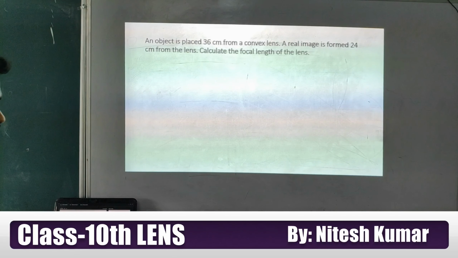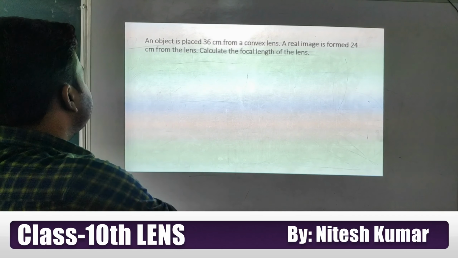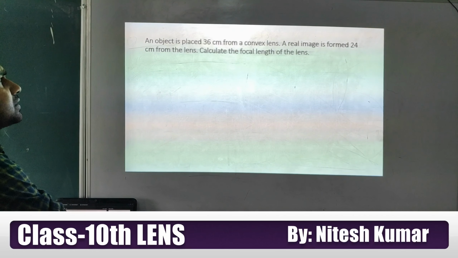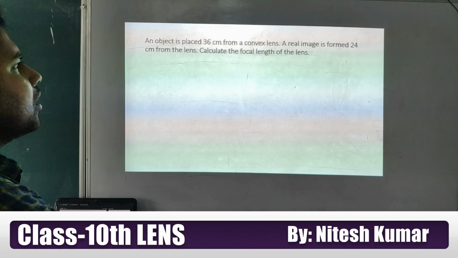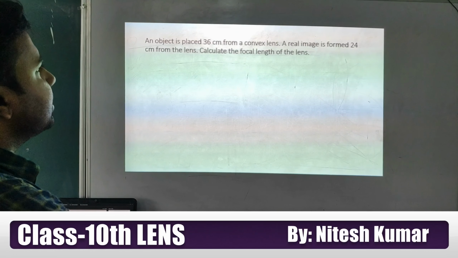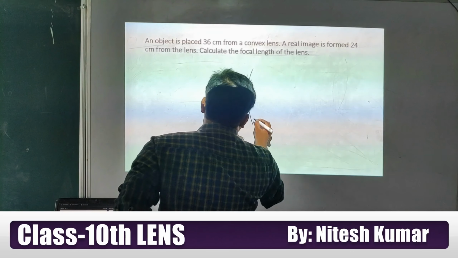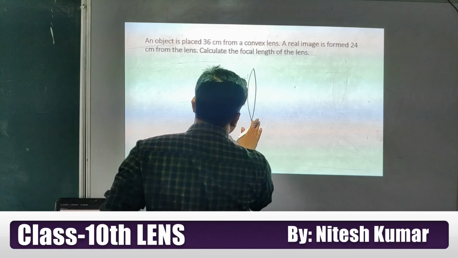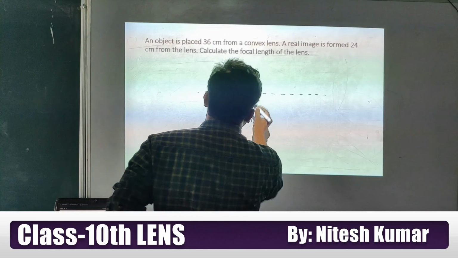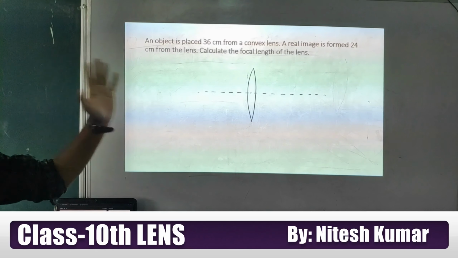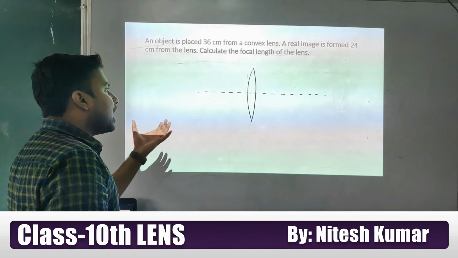Now student, I am going to discuss a few questions based on this lens topic. The first question is: an object is placed 30 centimeter from a convex lens. A real image is formed 24 centimeter from the lens. Calculate the focal length. First thing, draw the diagram, don't just start with the formula. Why am I telling you this, students? Because if you are able to draw the correct diagram, surely you will get the answer, and the diagram will give you an idea what the answer will be.